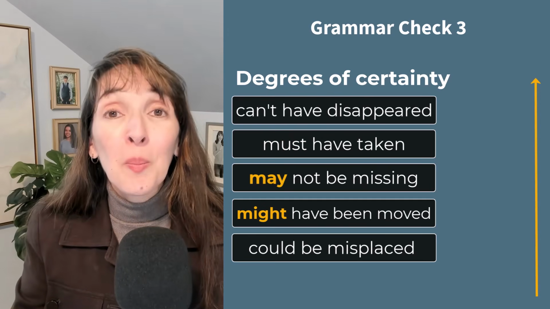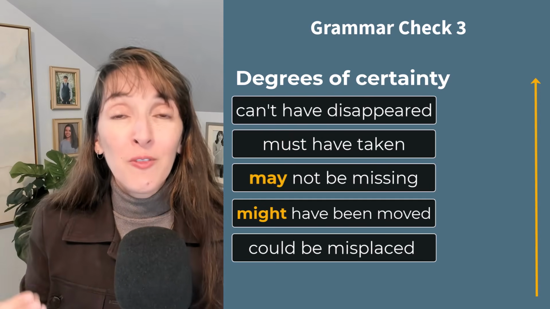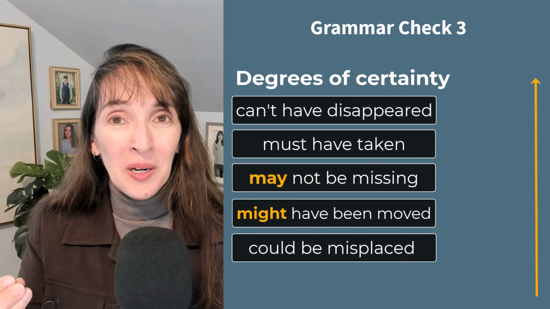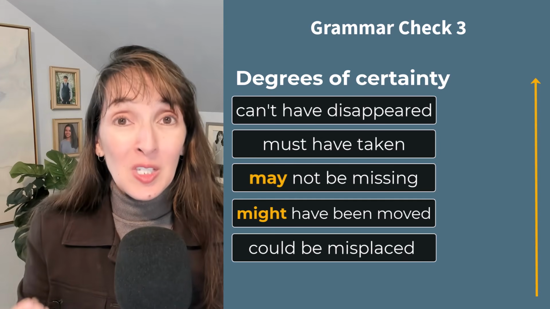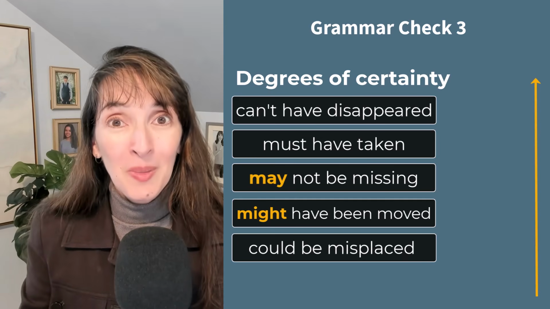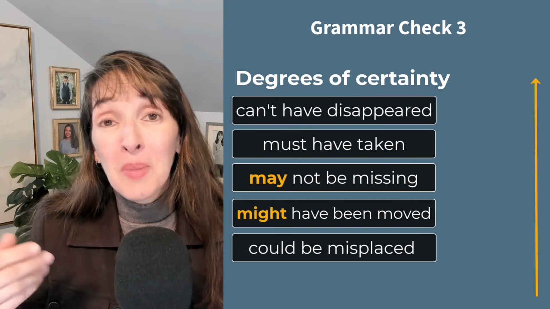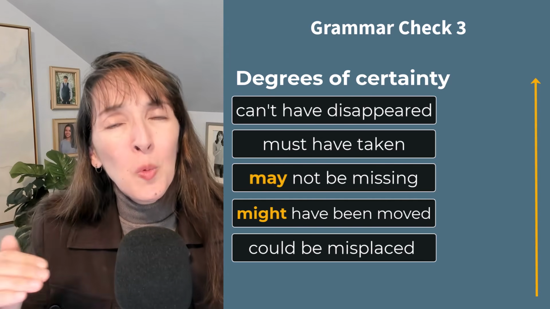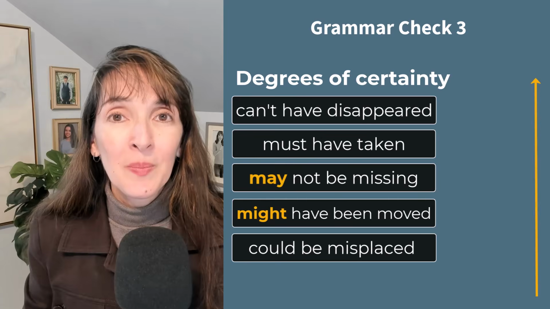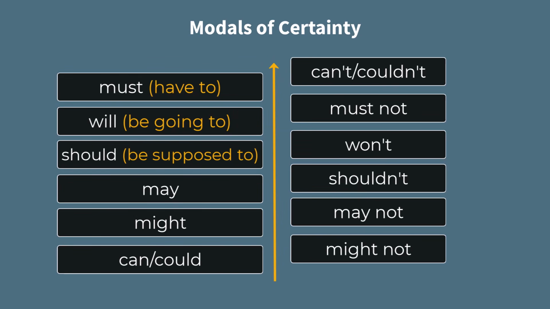May and might are both weak. Some people feel that may is slightly stronger, but a lot of people use these two modal verbs to mean the same thing. They're both expressing something that's possible, maybe even likely, but it's a weaker form of certainty. This is how you can view modals of certainty.